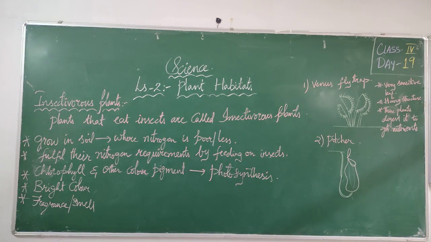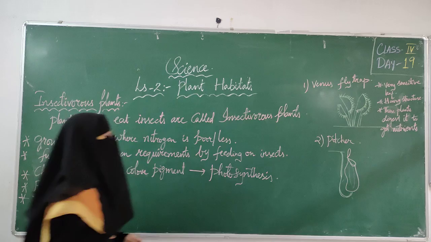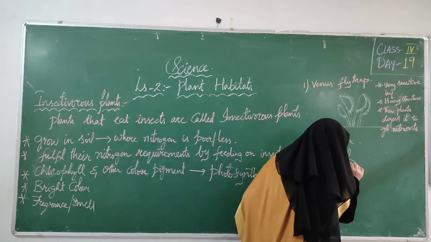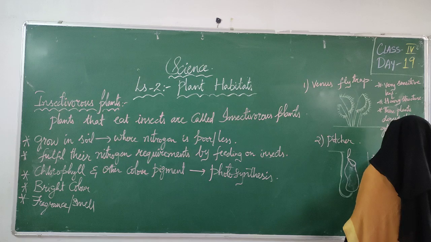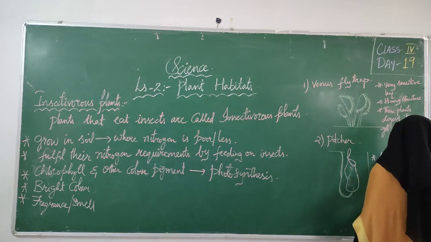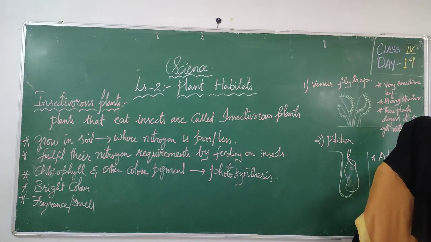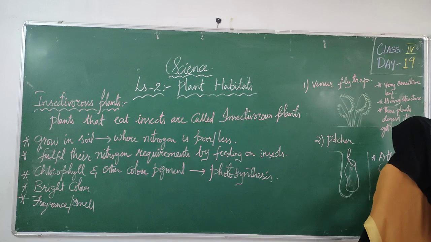Next we will see the pitcher plant. Pitcher plants attract insects because of their attractive color. So this is in pink color. This entire one is pink color. Because of this color, insects will be attracted. Insects will come here.